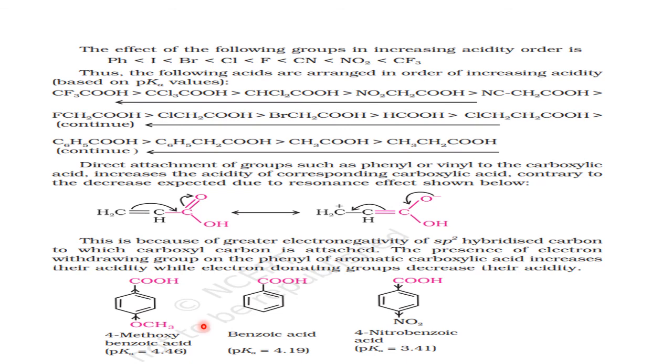So today we learnt the first chemical properties, chemical properties because of the cleavage of the O-H bond. So in the forthcoming sessions, we will learn the remaining three parts: reactions due to the cleavage of the C-OH bond, then due to the COOH as a whole, then the R group.